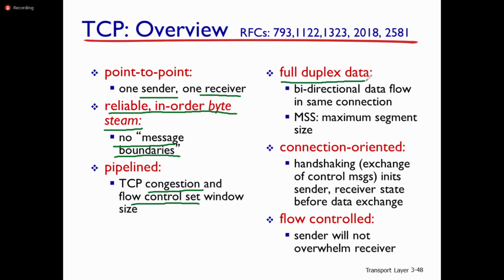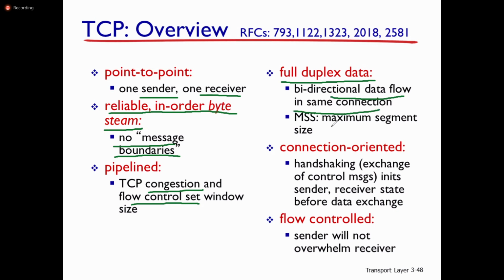data. What is meant by simplex mode of operation? I think you might have seen what is simplex, half duplex, and full duplex. Simplex means only one sender and one receiver, only one way of communication. Half duplex means two-way communication but not at the same time. Full duplex means two-way communication at the same time. Mobile communication is an example of full duplex mode of transmission of information. Bidirectional data flow in same connection is full duplex.